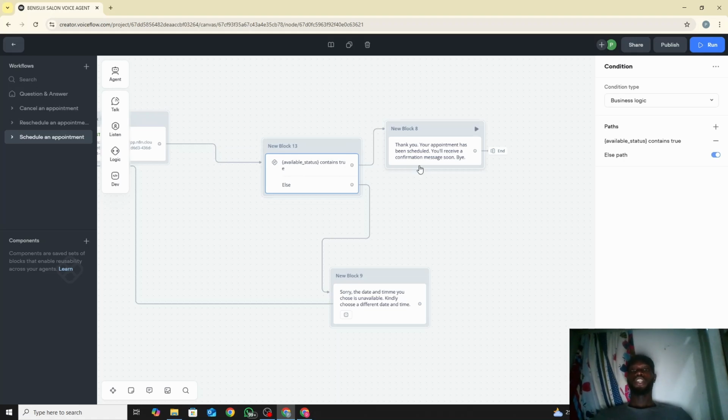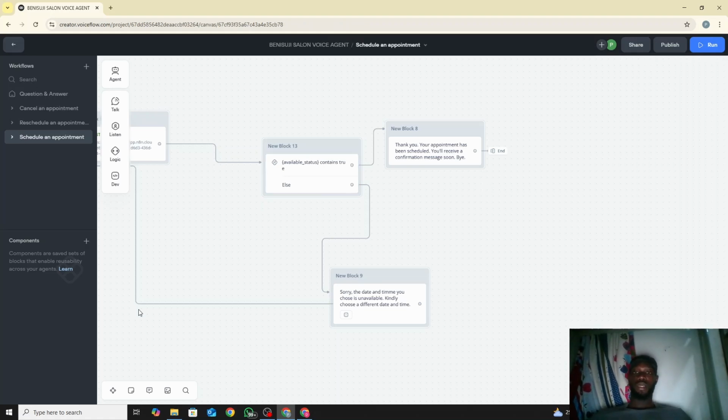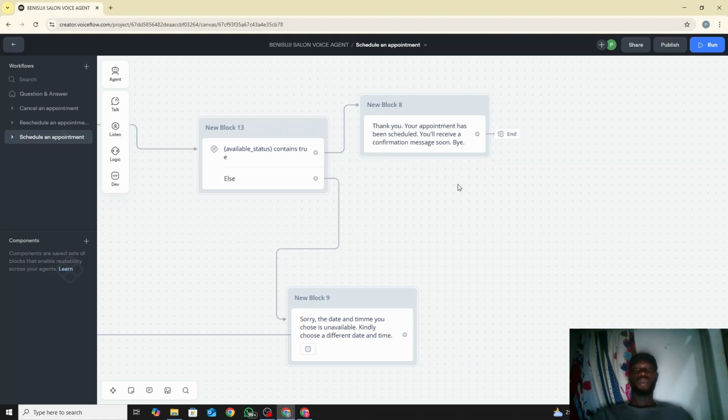So that we said if available, like I said, the condition. To create a condition, you just create the part, and then you put in condition builder. We said that if the available status contains true, remember, when we're writing in JSON format, we said available, then true. So if available contains true, it should go this way. The message for that is: thank you, appointment has been scheduled, receive a confirmation message, bye, and that's where it ends.